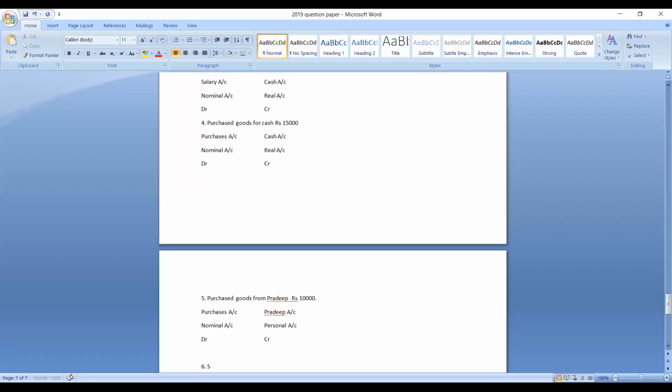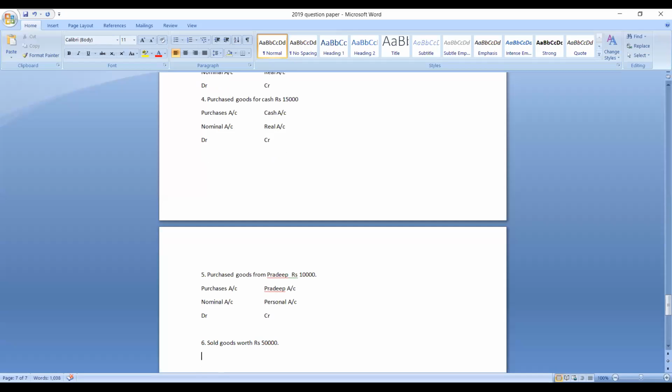The next example is: sold goods worth rupees 50,000. How many accounts are you finding here? You are finding two accounts. One is sales account and another one is cash account. Have they given the name of the person in the transaction? No, they have not given the name of the person. Even though they have not specified cash, we should consider it a cash transaction because they have not given the name of the person.